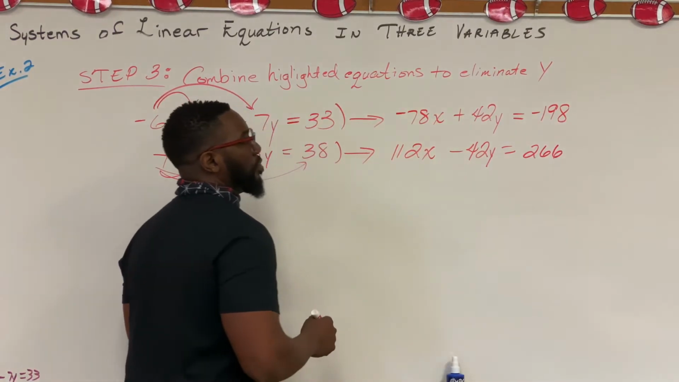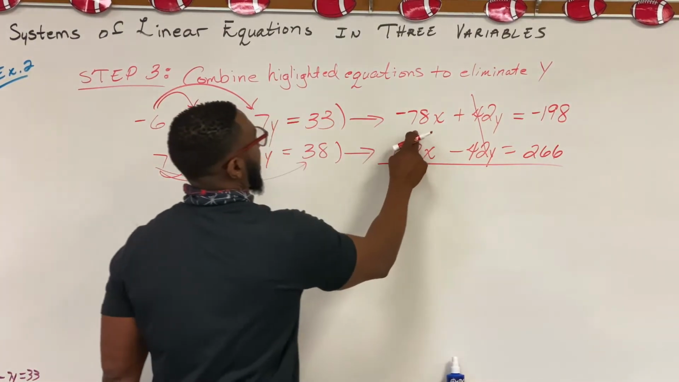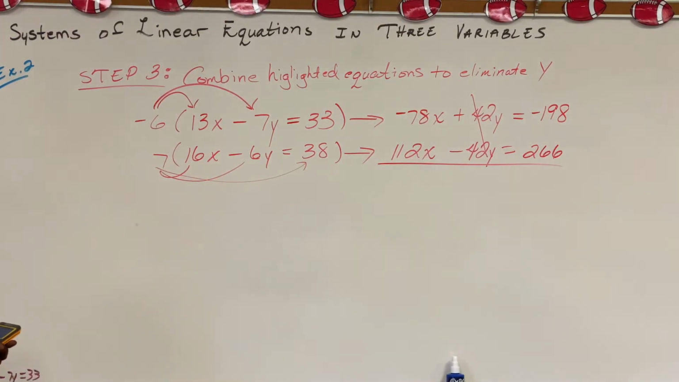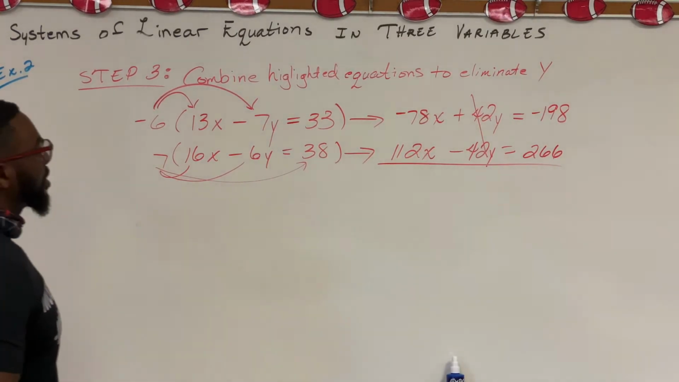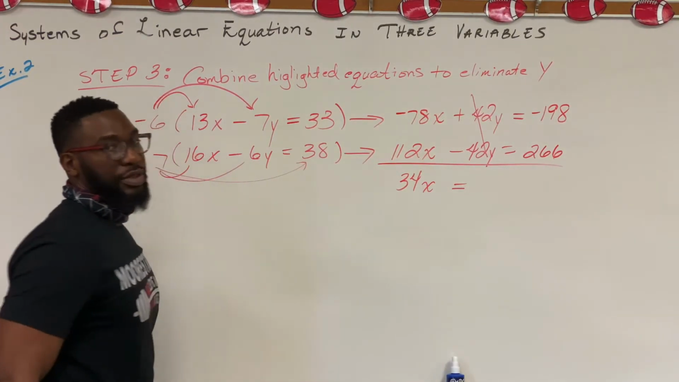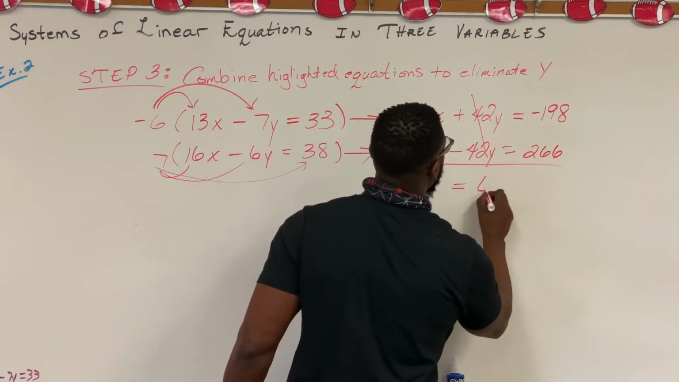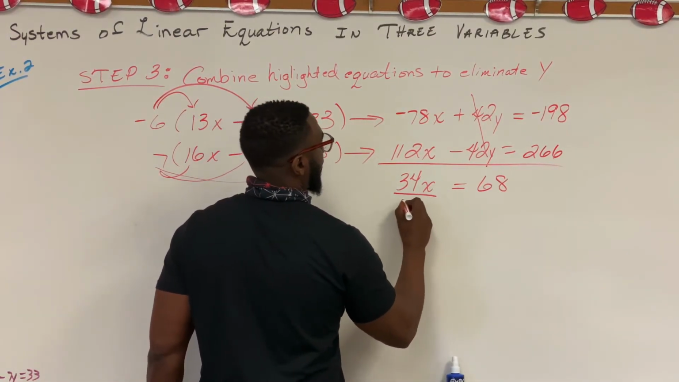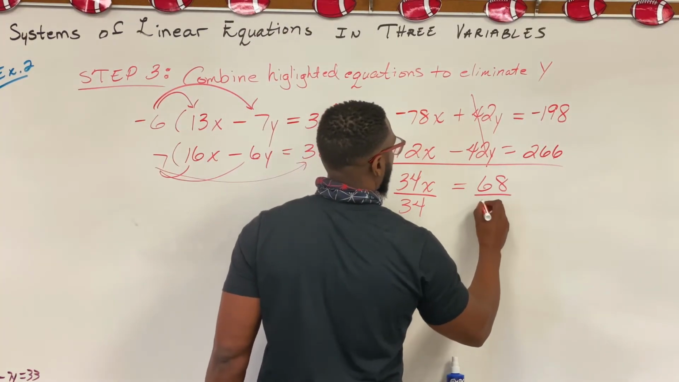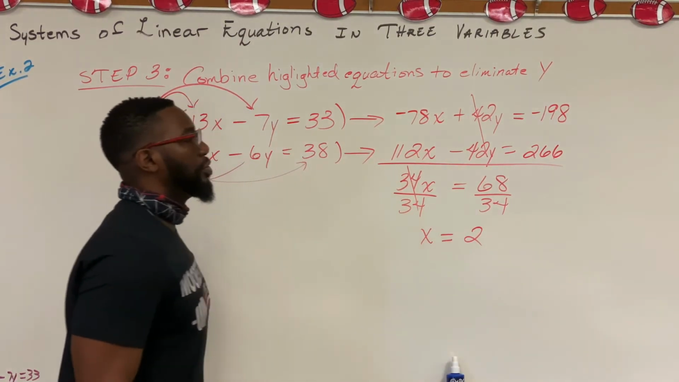All right, so now we have opposites. Cross them out. Have a negative and a positive, so that means we subtract. So 112 minus 78 is 34x. Negative positive, we subtract. 266 minus 198 gives us 68. Divide by 34. X equals 2.